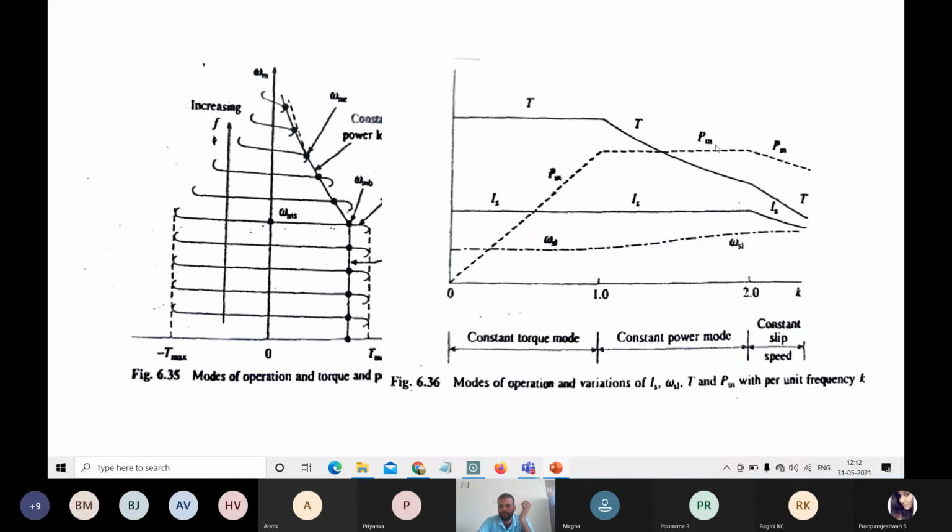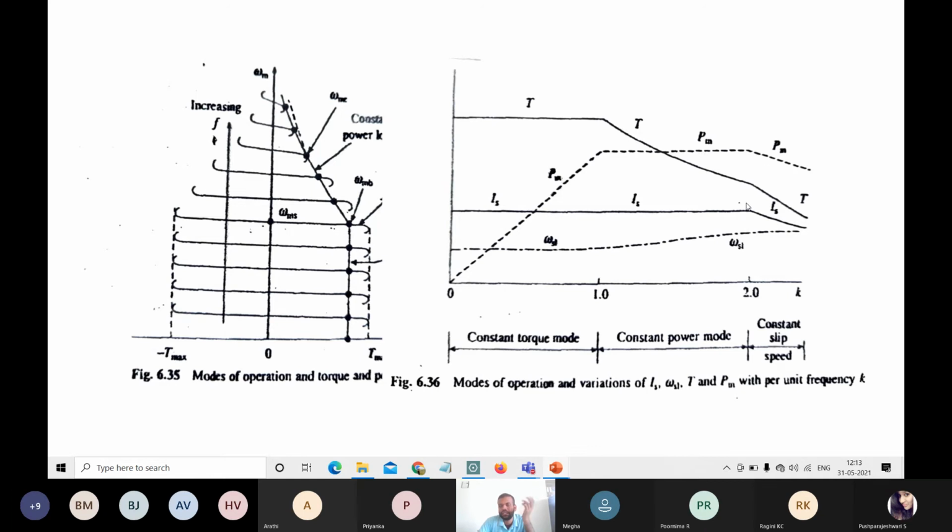Okay, constant power mode. Here we have constant slip and constant speed. After reaching the steady state constants, after a certain time of operation, the current may reduce in the stator slots. When the current reduces, the torque also reduces, since current is directly proportional to the torque. So these two reduce in the power mode.